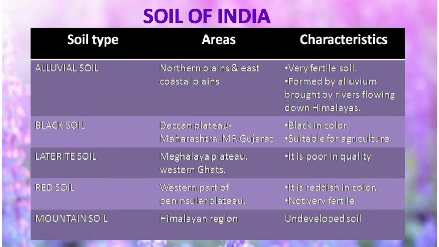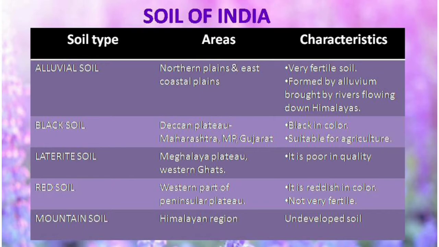Then second one is black soil. Where is it found? It is found in the Deccan Plateau. That is Maharashtra, Madhya Pradesh and Gujarat. It is also very suitable for agriculture. Example, cotton is grown here. Then is laterite soil. Now this is very poor soil, and where is it found? It is found in Meghalaya Plateau and Western Ghats.